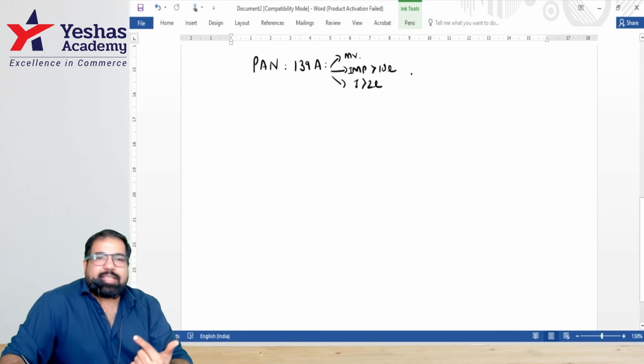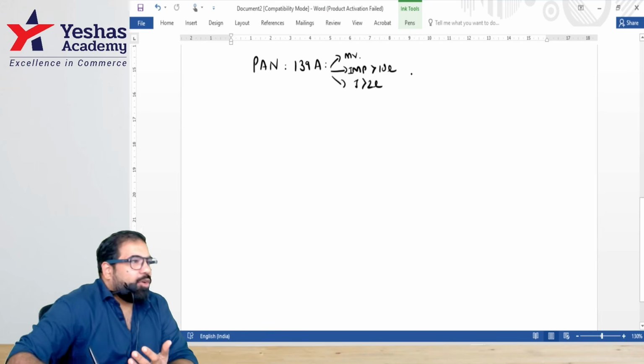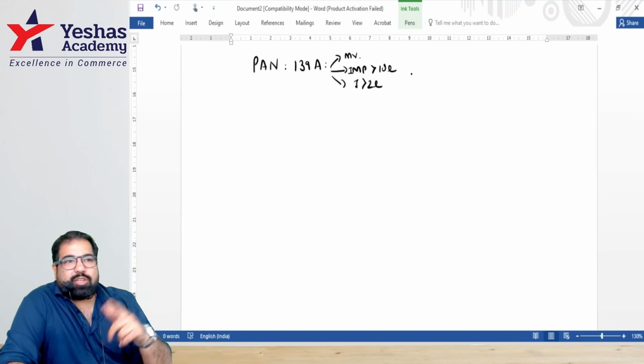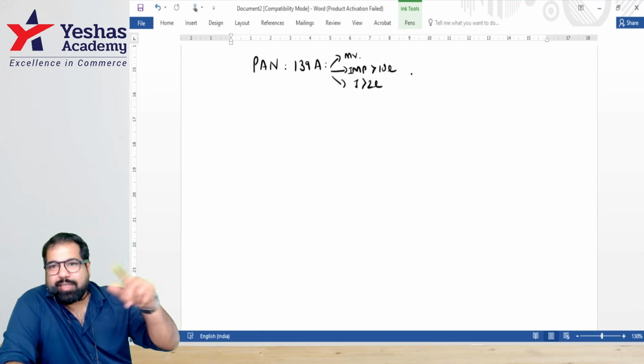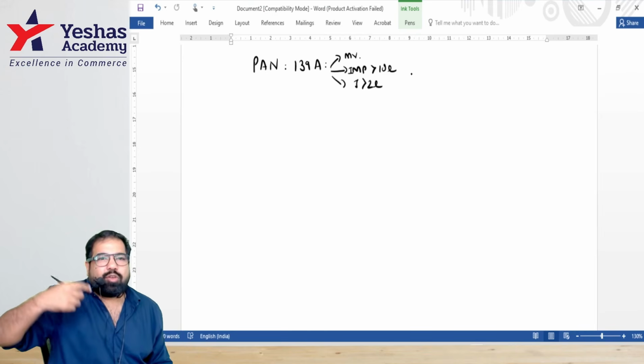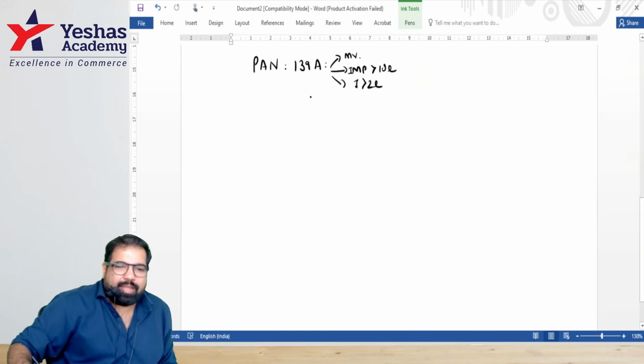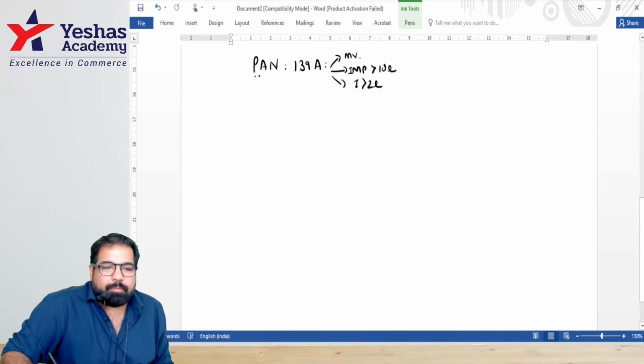credit card, yes, bank account, yes, demat account, yes. If you're paying in a hotel more than 50,000 in cash, if you're paying in travel more than 50,000 in cash, or if you're buying any of these securities, debentures, bonds more than 1 lakh. These are some cases where you have to quote your PAN.